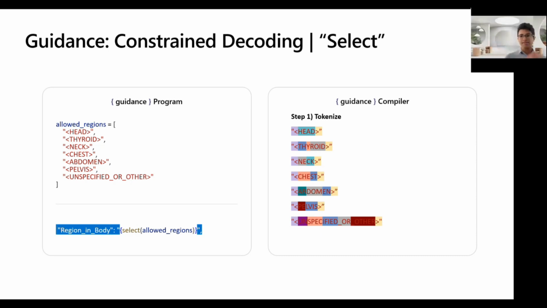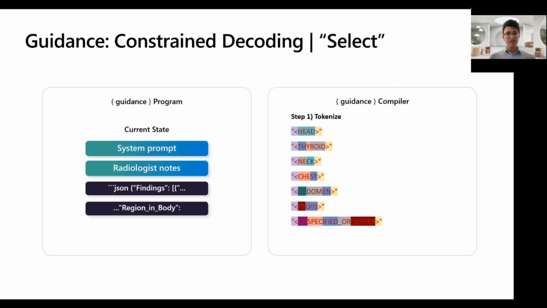So the first thing guidance does is it automatically tokenizes the text. Remember, these language models think in tokens, not in text. So we have to align with the way the language model is processing text. And everything the language model has generated so far is already in the model state input, right? So this is just getting up to the point of generating the region in body.